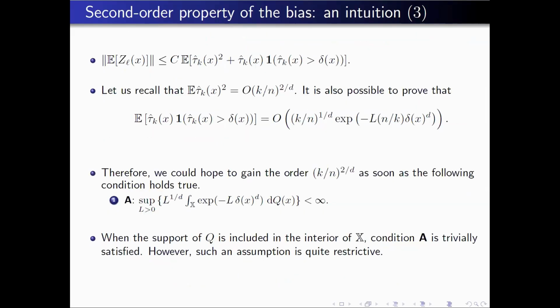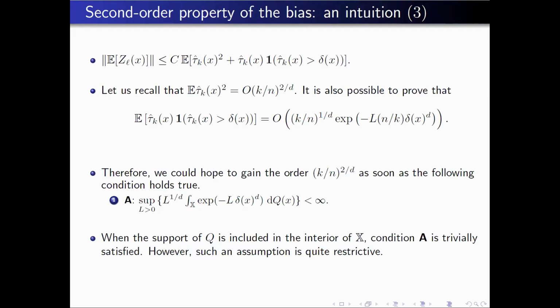So for the technical argument, it works as follows. If you look at the expectation of the square of the radius, you have this rate of convergence. And it is possible to show that if you take the expectation of the radius when the radius is large, at least when it is larger than the distance to the boundary, you have the usual (k over n) to the power 1 over d, but you have a deviation with an exponential factor. So this speed up, in fact, this expectation, is with respect to simply the expectation of the radius.